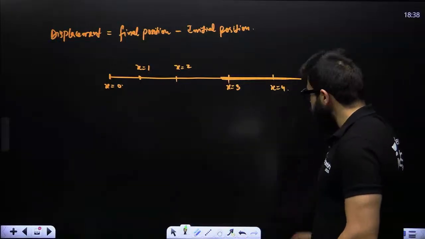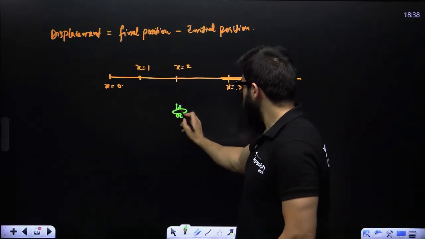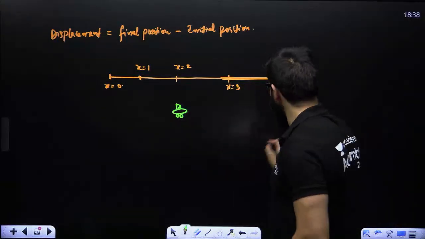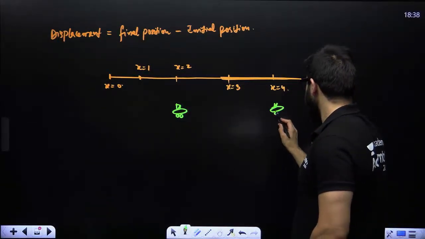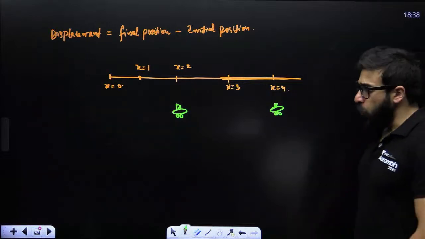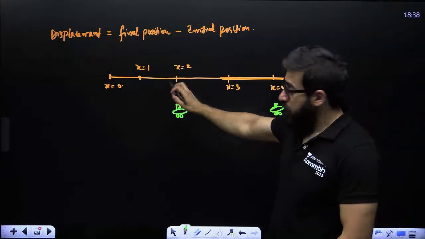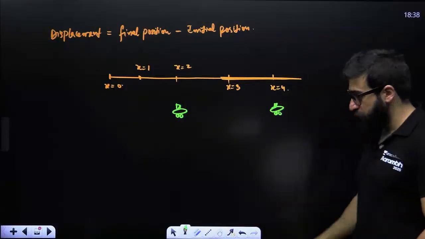Let's suppose the object has started from x is equal to 2 to x is equal to 4. What is the initial position? X is equal to 2. What is the final position? X is equal to 4.